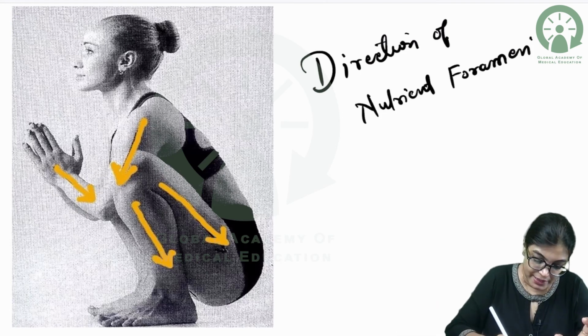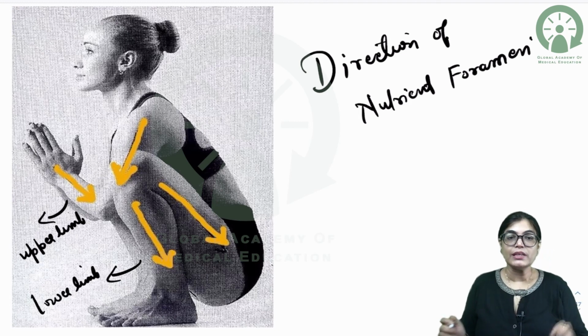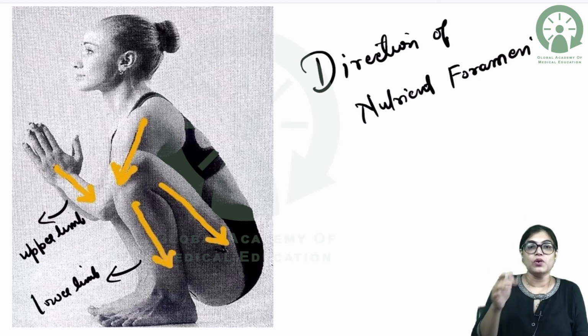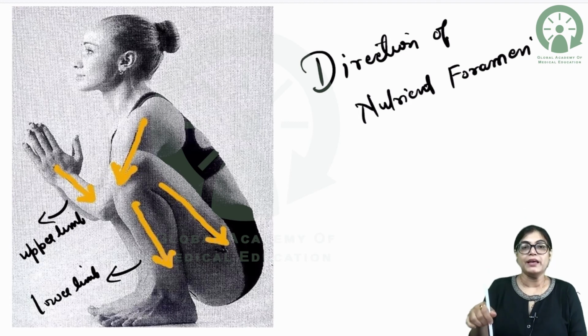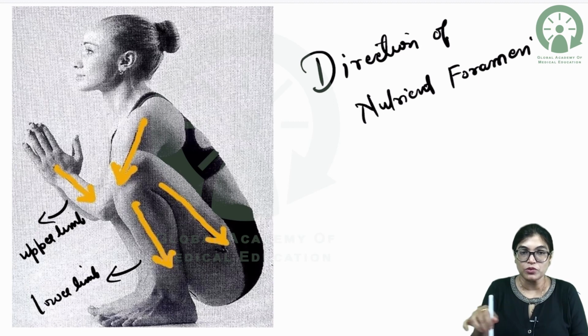So for example, this is the case of upper limb, and this is the case of lower limb. What you can see in the case of lower limb is that the direction of nutrient foramen in the femur is going towards the hip region, and in the tibia it is going towards the foot region. So just opposite to it will be the growing end of the bone. That means the lower end of the femur and upper end of tibia will be the growing ends.